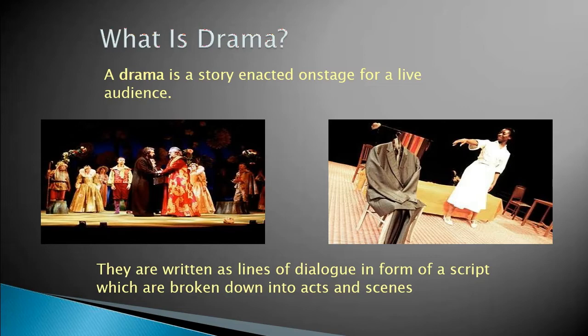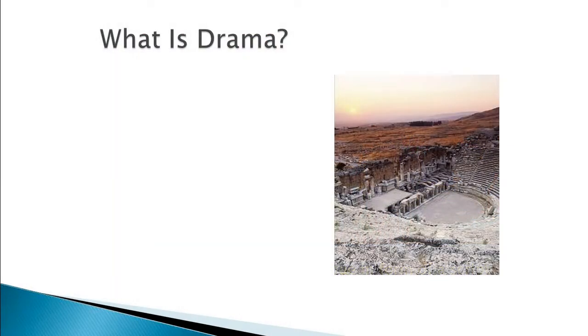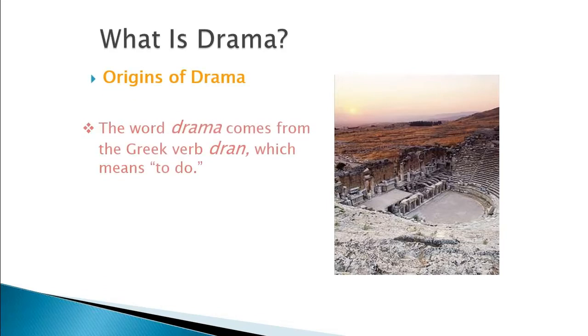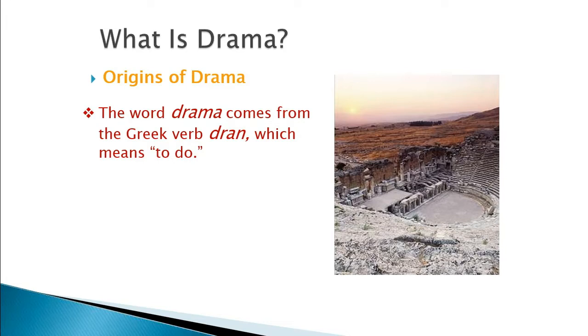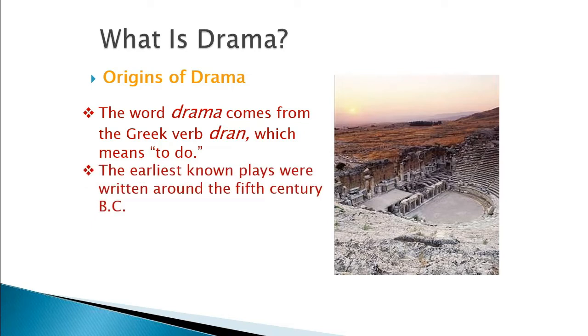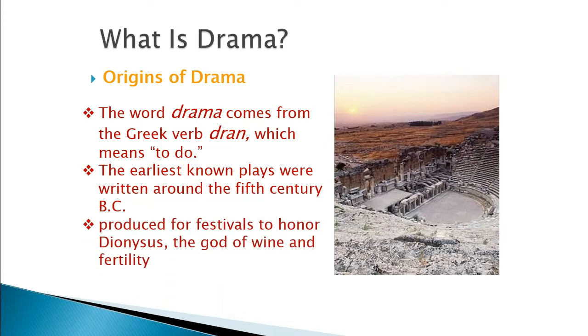Now we want to go further and look at the origin of drama. Drama actually originated from the Greek beliefs and concepts. The word drama comes from the Greek verb dran, which means to do, and the earliest known plays were written around the 5th century BC. These plays were produced for festivals to honor Dionysus, the god of wine and fertility. So drama actually dates back to the Greeks.